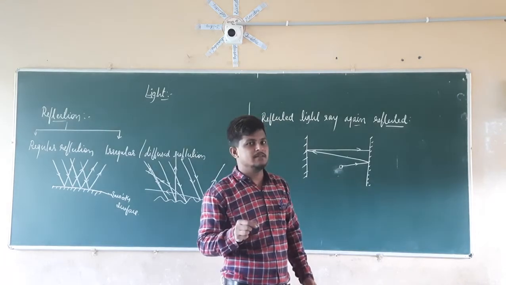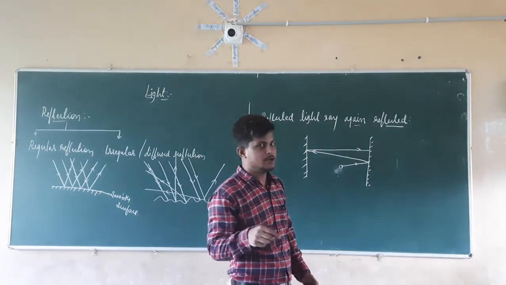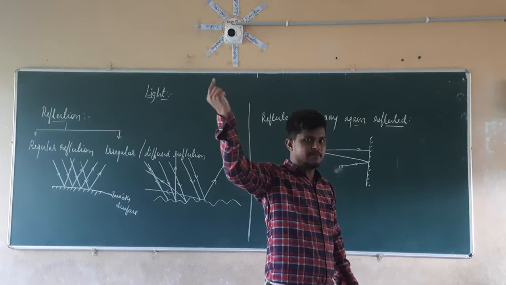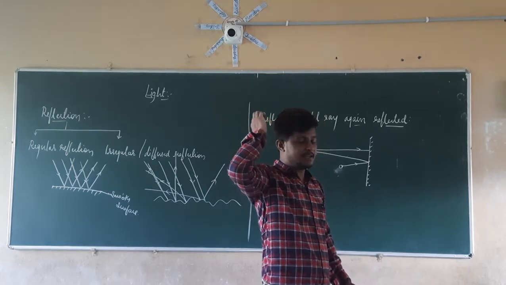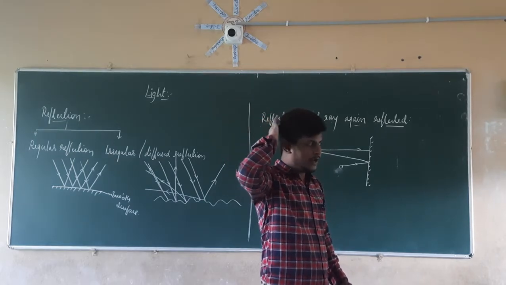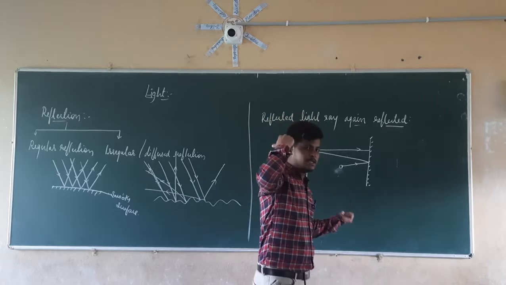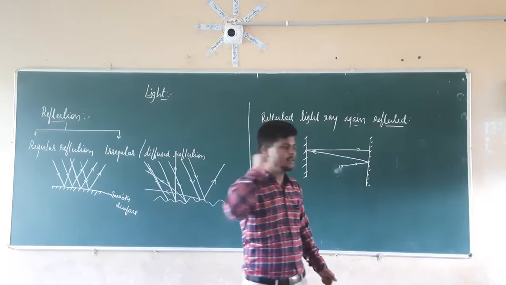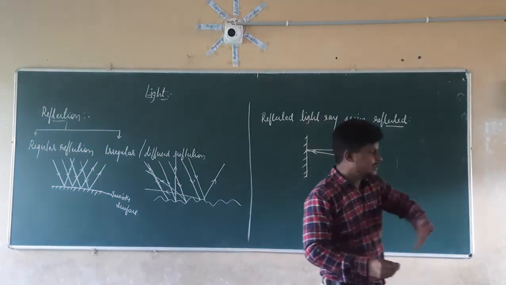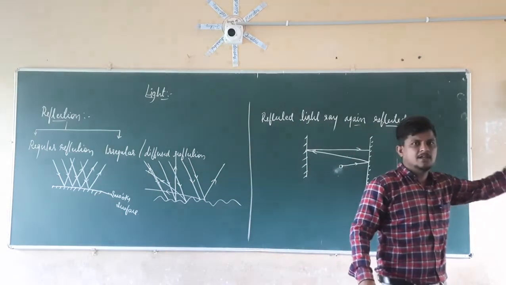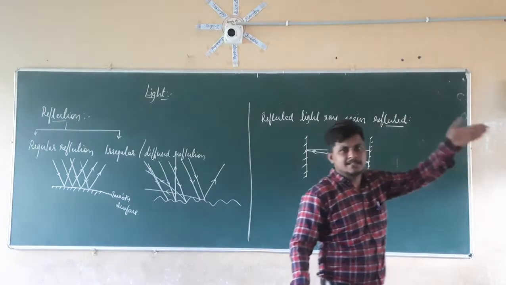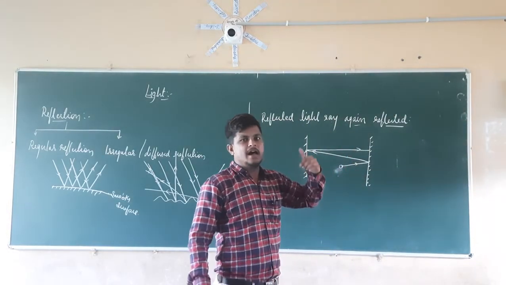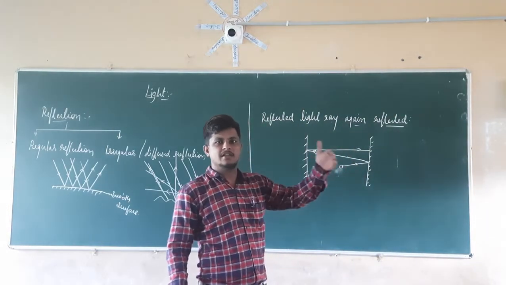So why are we seeing the behind part in our front mirror? Because the light coming from the sun hits our head, goes in the backward direction and hits the behind mirror. Again it comes in the forward direction and strikes the front mirror. After striking the front mirror, it comes towards us, entering our eyes. Then we see that image.